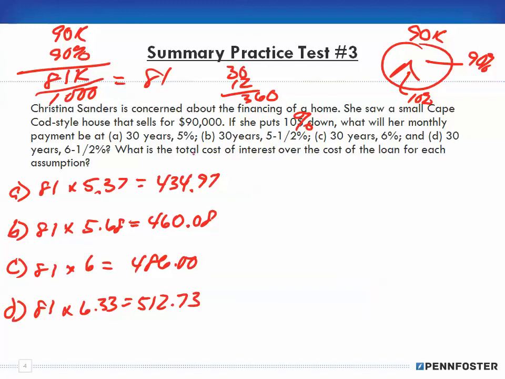Now remember, these are all monthly payments, so we have to multiply by the number of payments, 360, to find out how much we're going to pay over the course of the entire loan.